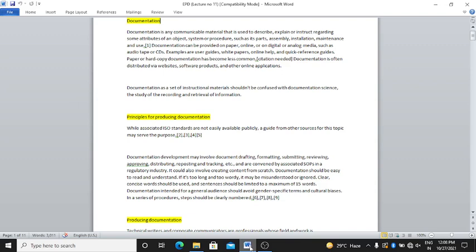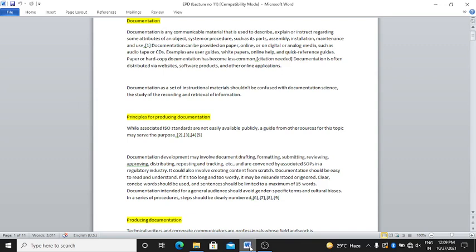Sentences should be limited to a maximum of 15 words. Then your document is preferred by users, otherwise it is ignored.